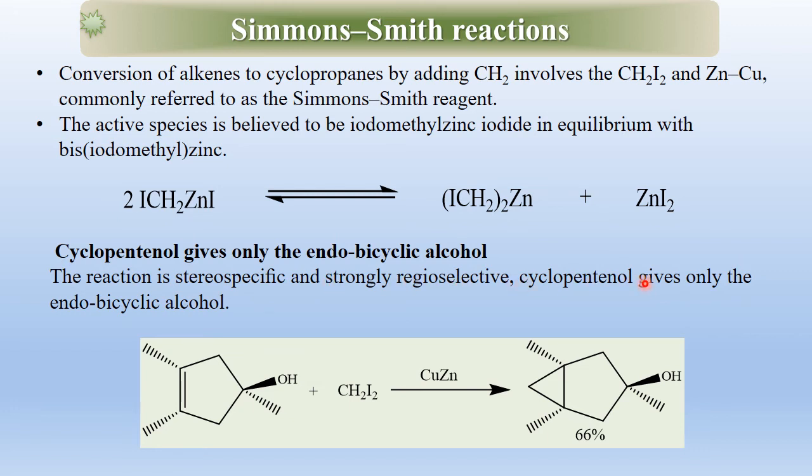In this reaction, sonication is used to promote the reaction. The reaction is stereospecific and strongly regioselective. Thus, it has been found that it gives only the endo-bicyclic alcohol, while the exo-bicyclic alcohol is not formed here.